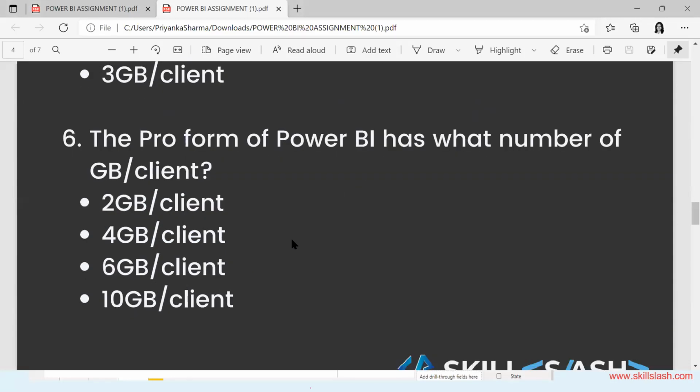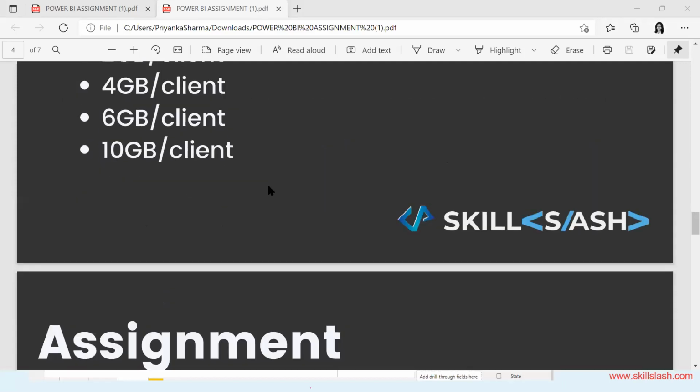Okay, let's look at the sixth question. The Pro version of Power BI has what number of GB per client? So what number of GB per client, the Pro version? The answer to this question is 10 GB per client, D. Correct. Grace, Lakshmi, Kundurti, very good. Shanavas, very good. 10 GB per client is the answer. Superb.